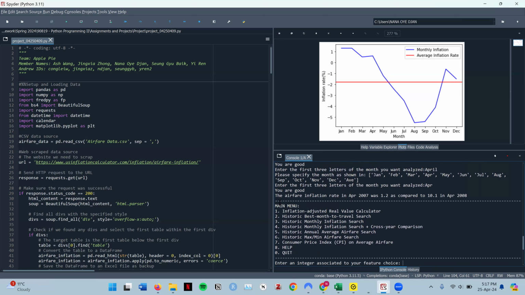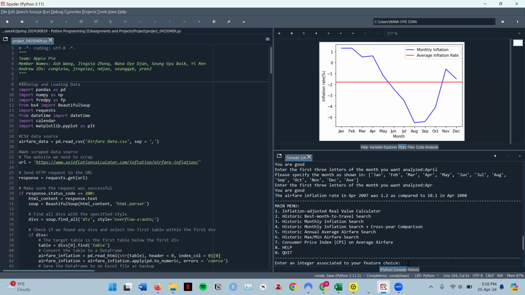So what this option does, it compares the inflation rate in April for the base year that the user enters to April in the comparison year that the user enters. So in this case, the airfare inflation rate in April 2007 was 1.2 compared to 10.1 in April 2008. And so that means that the inflation rate in April 2008 was very, very high. And this makes sense because there was a recession in 2008.